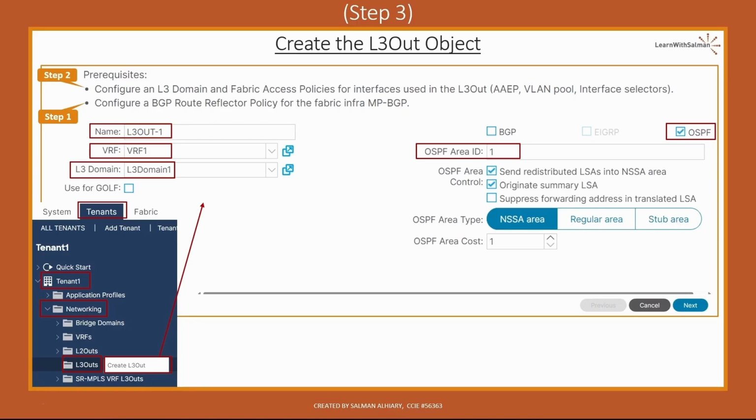Also note that we have several OSPF area controls and area types. These details are related to OSPF, NSSA, and area types, which I covered in depth in the Cisco Data Centers L2 and L3 Technologies course. In the ACI course, I expect you already know the OSPF protocol, okay? And the last thing is the OSPF area cost. This option sets an OSPF cost for a default route generated by the border leaf. Then we click Next.